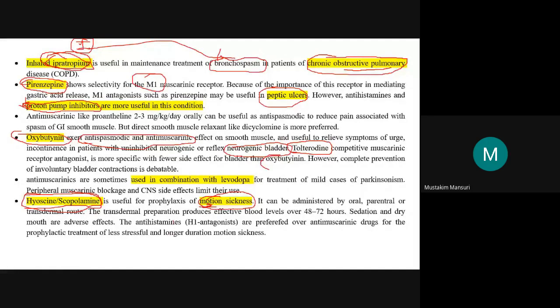Antihistaminic agents are often preferred over antimuscarinic agents, because antimuscarinic agents produce sedation as well as the dry mouth adverse effect, which we discussed earlier.